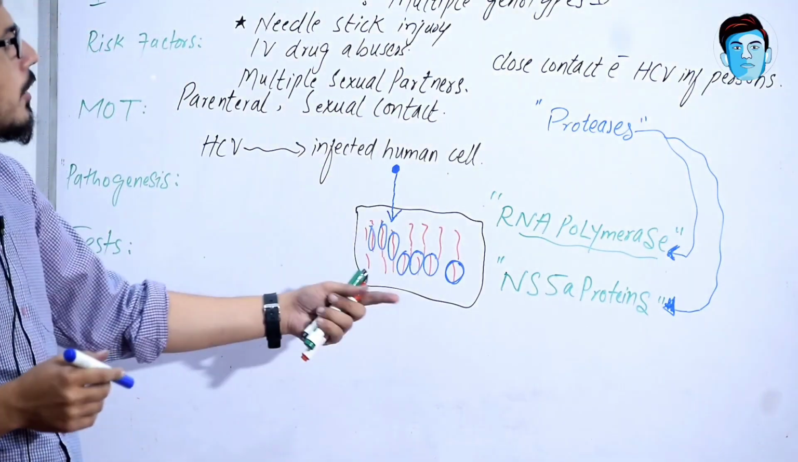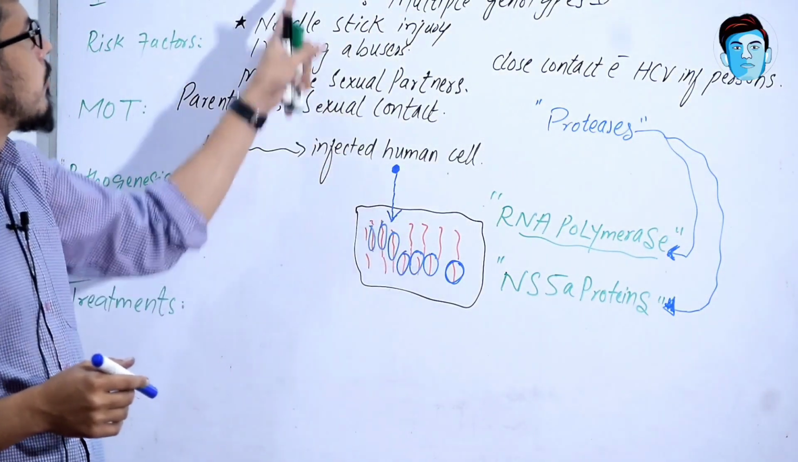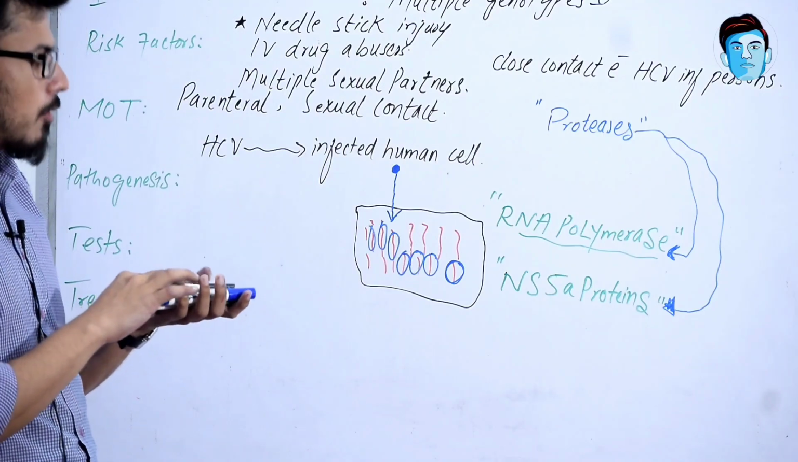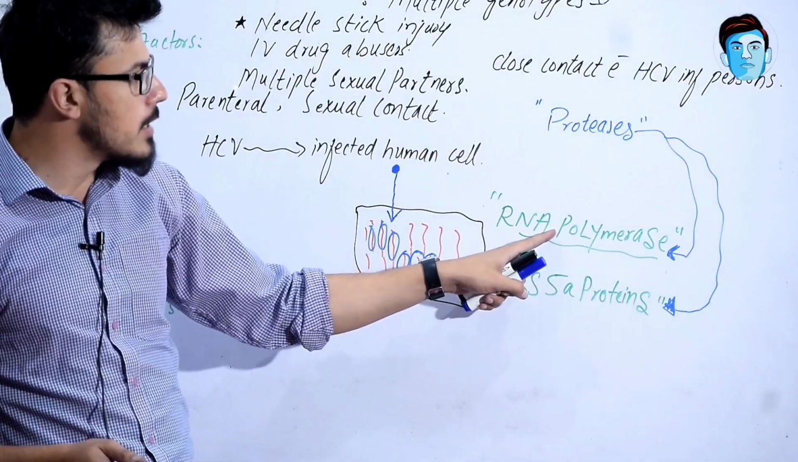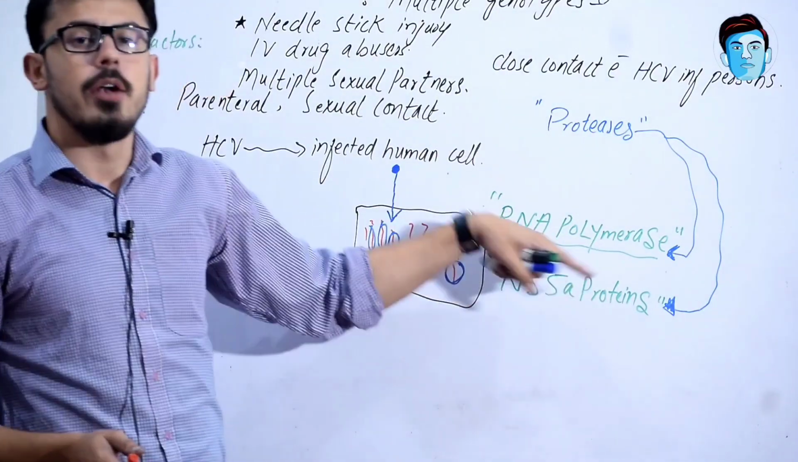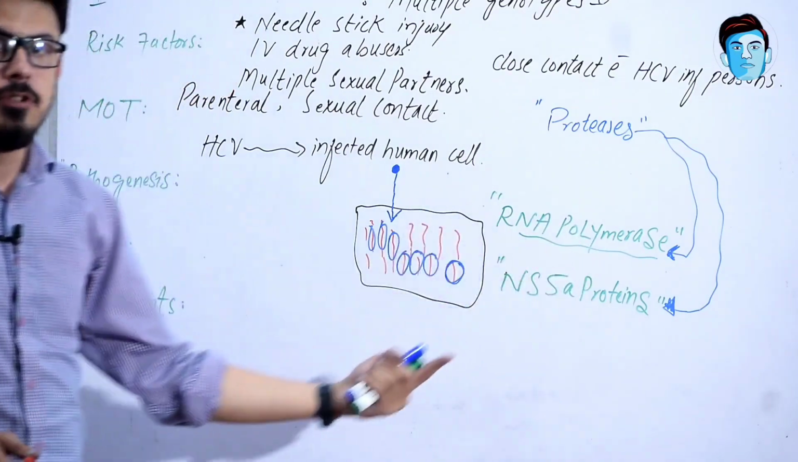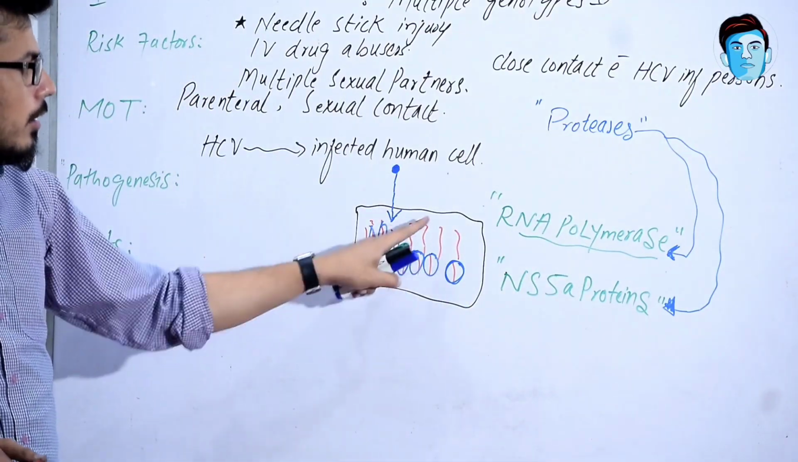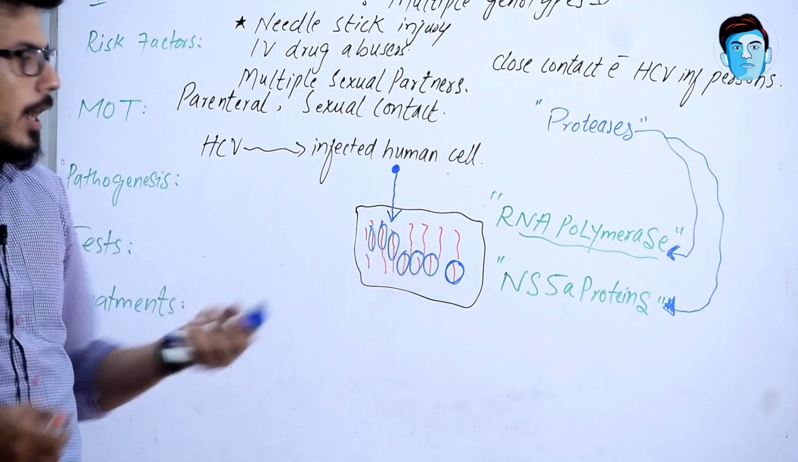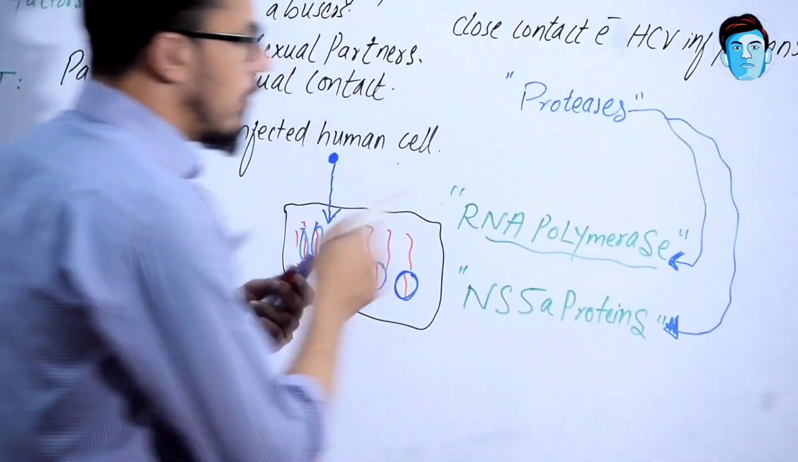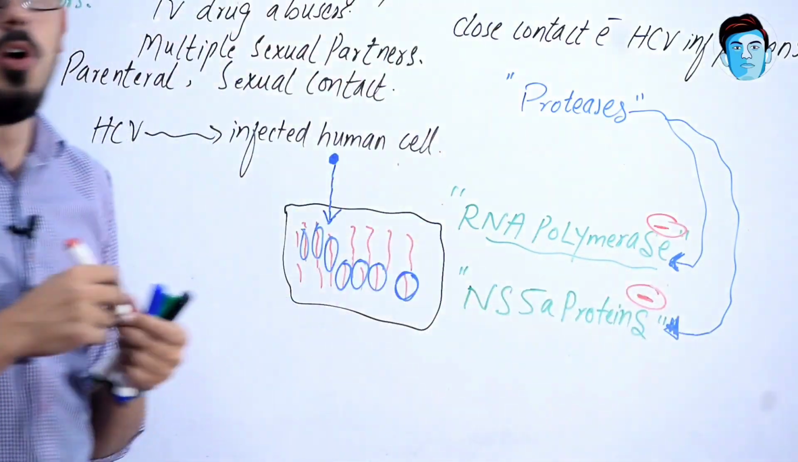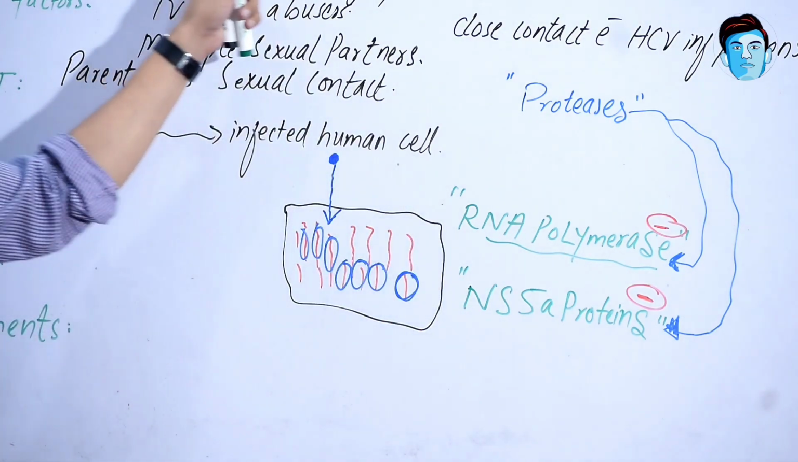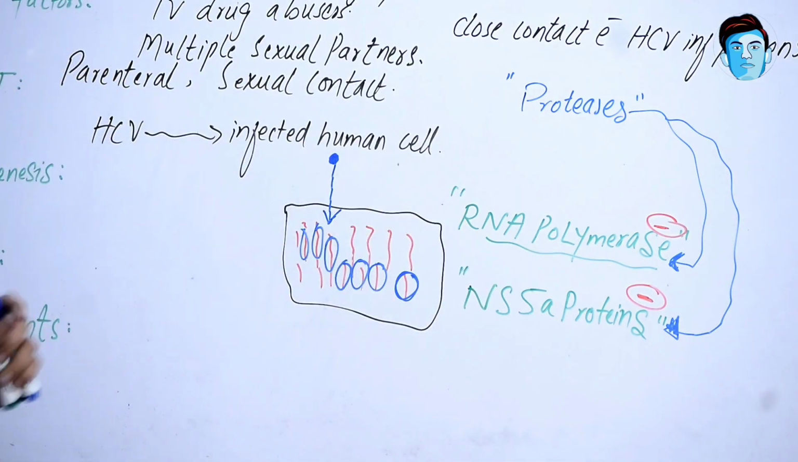So if someone wants to protect their cells from hepatitis C virus infection, it is very important that we inhibit these proteases, either by inhibiting RNA polymerase or NS5A protein, so that the virus is unable to replicate further and cannot pack its replicated form of RNA. Whenever we inhibit RNA polymerase and NS5A proteins, the growth of hepatitis C virus gets inhibited.